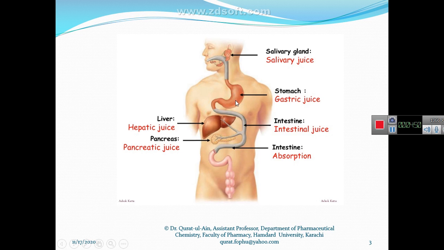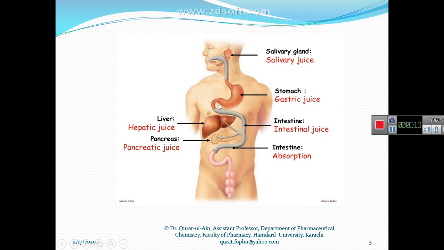In the stomach no chemical digestion takes place, because salivary amylase cannot work in the acidic pH of the stomach. So here only mechanical digestion takes place, by the peristaltic movement of stomach muscles.